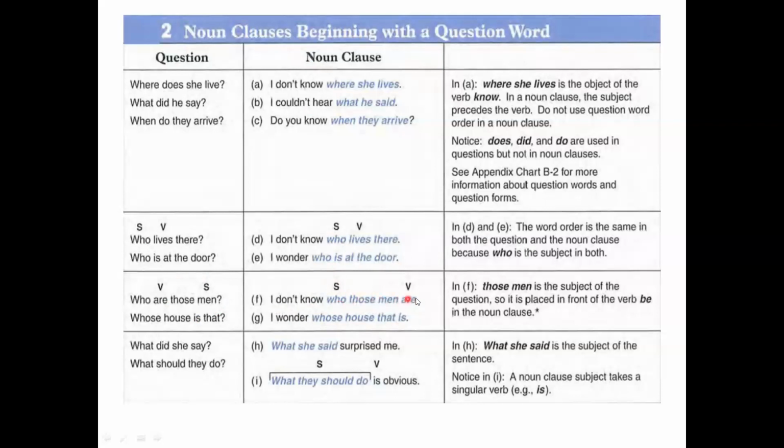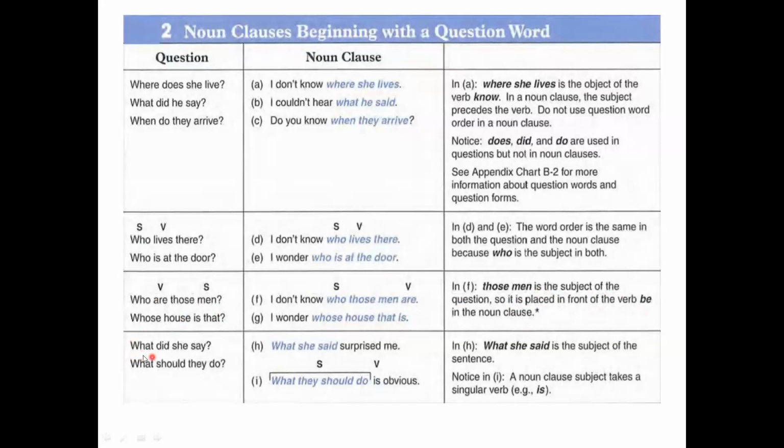Are here is the verb of it. Those men is the subject of the question, as you saw, and here the subject is placed in front of the verb be in the noun clause.